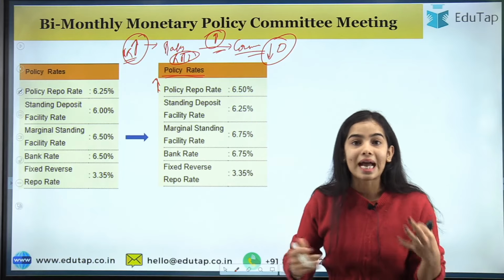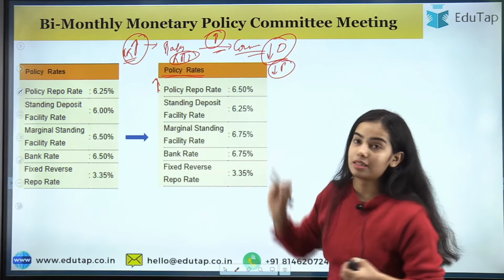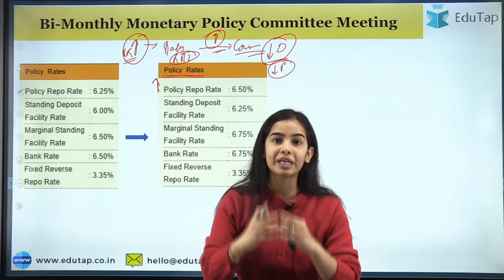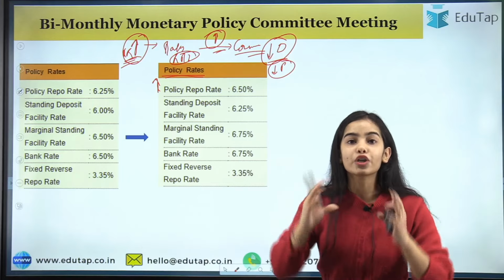So you can understand, in this way, when the demand is going low, the prices will also decrease. When the demand is decreasing, the prices will also decrease and the inflation will be controlled. And that's why the repo rate is increased by the RBI to control the inflation.